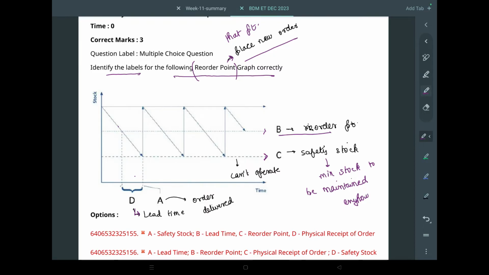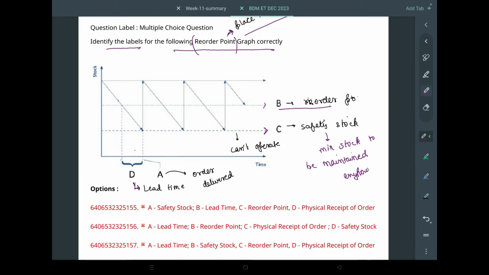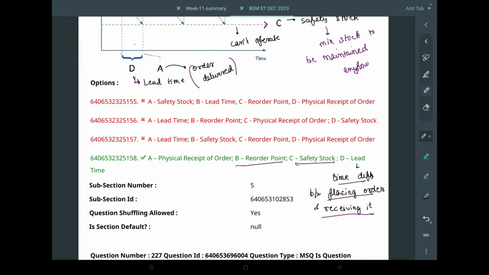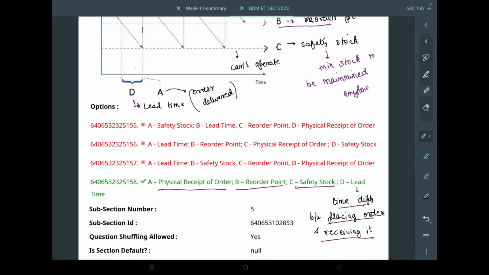The term for that is lead time. So D is lead time, and at point A the stock goes up to full again. This is when we got the physical receipt of the order. So A is the physical receipt of order. That's how you break down this graph.